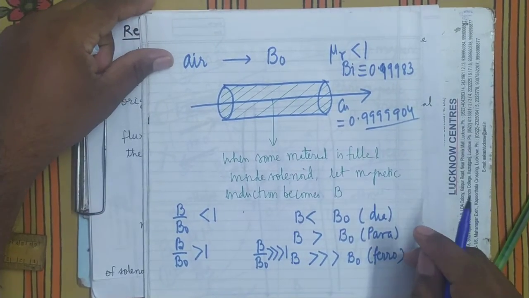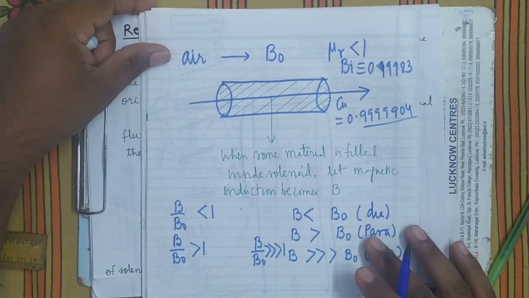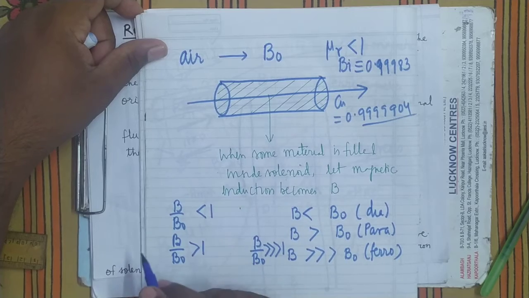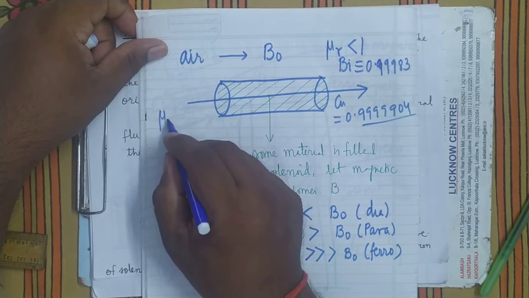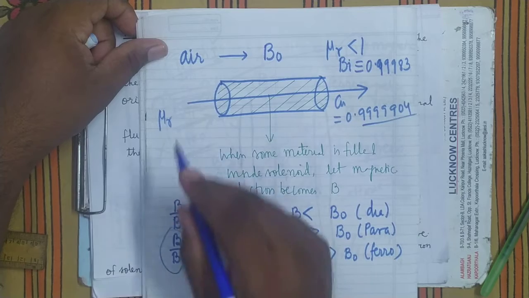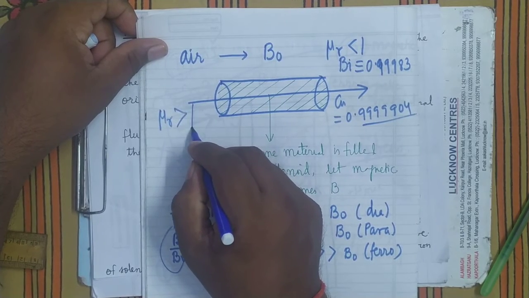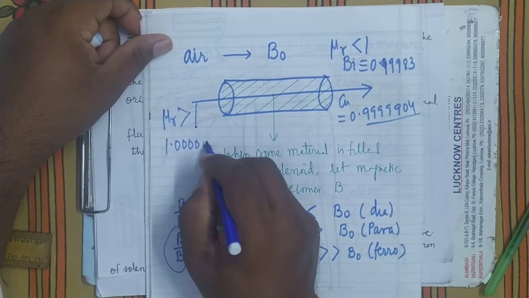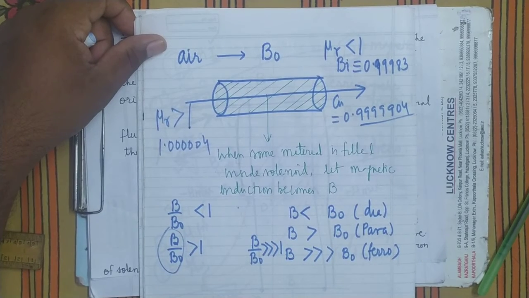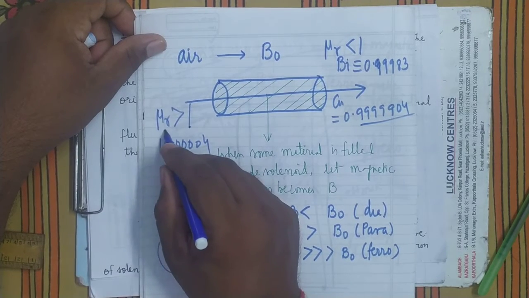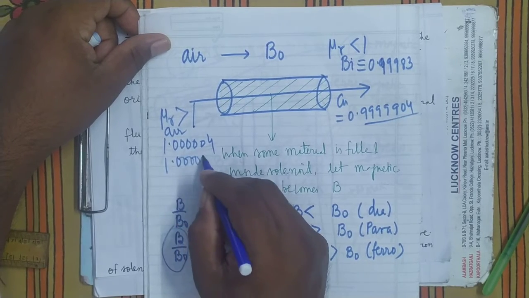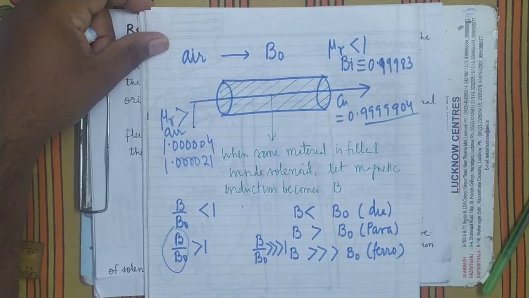Here it is less than 1 for diamagnetic material. For paramagnetic material, mu r is greater than 1. For example, 1.00004. No, this is not of aluminum, this is of air. In case of aluminum, it is 1.0021. So these are the values.